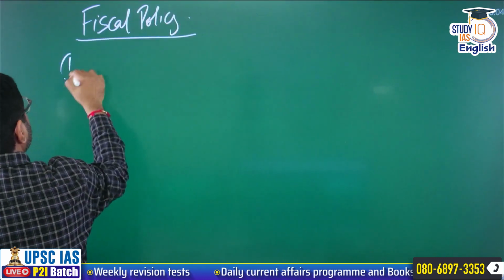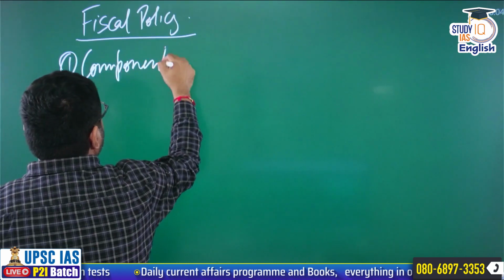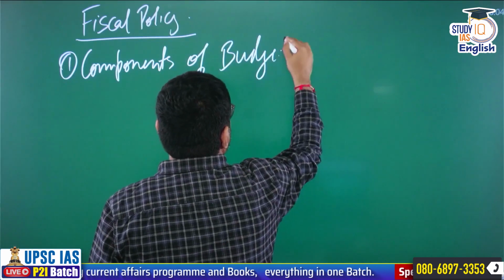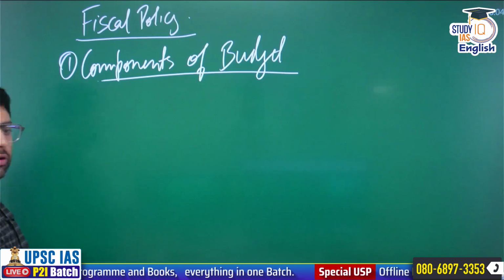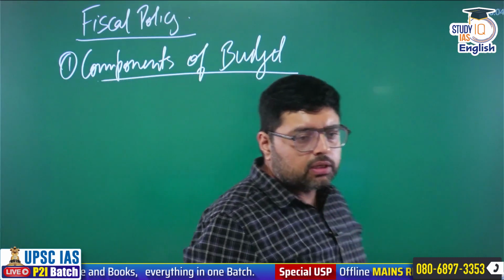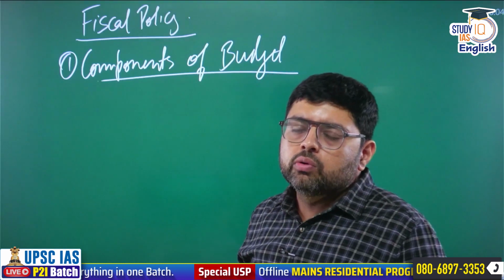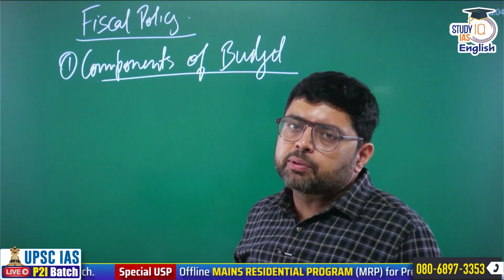Now the next topic that is important is fiscal policy. Here you must know the components of budget. When I am saying components of budget, I am talking about revenue expenditure, capital expenditure, revenue receipt, capital receipt.